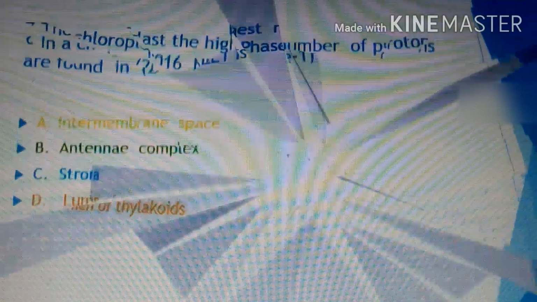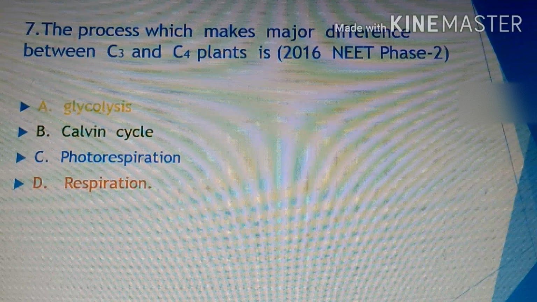Then next: the process which makes major difference between C3 and C4 plants. In that video I told you that you have to compare the C3 pathway versus the C4 pathway versus the CAM pathway, and at the same time compare C3 plants, C4 plants and CAM plants. So here the process which makes the major difference between C3 and C4 plants is photorespiration,